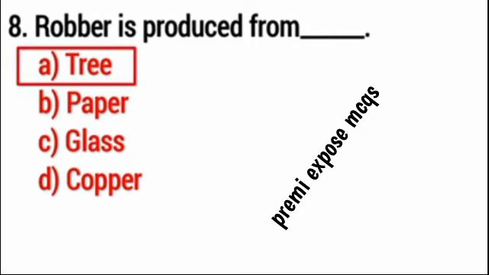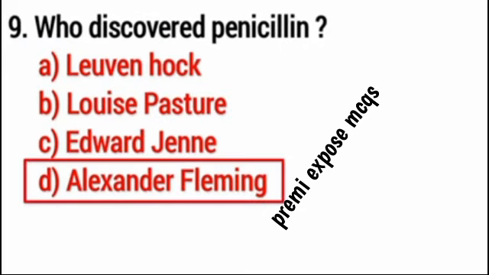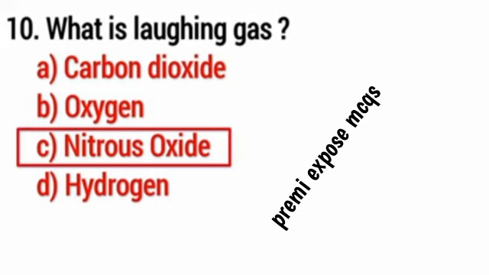Question number 8, rubber is produced from? Right option is A, tree. Question number 9, who discovered penicillin? Right option is D, Alexander Fleming. Question number 10, what is laughing gas? Right option is C, nitrous oxide.